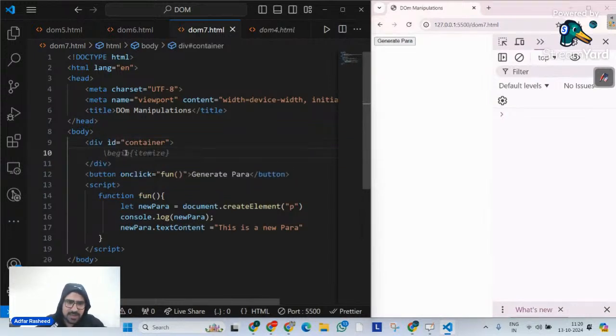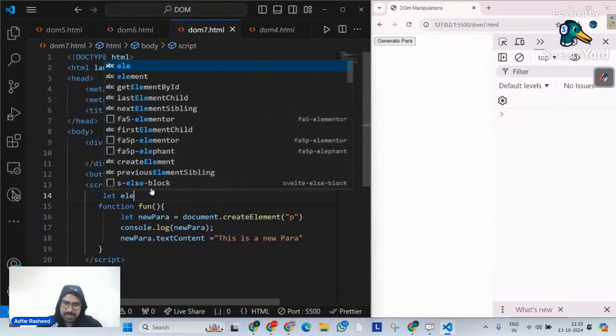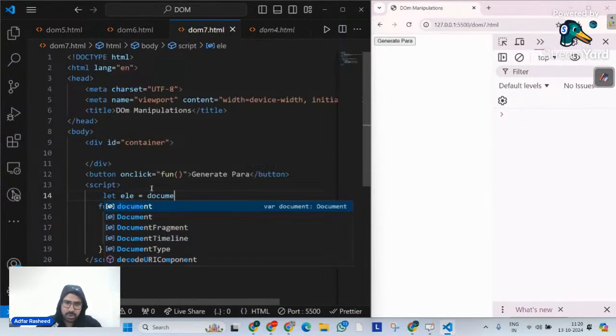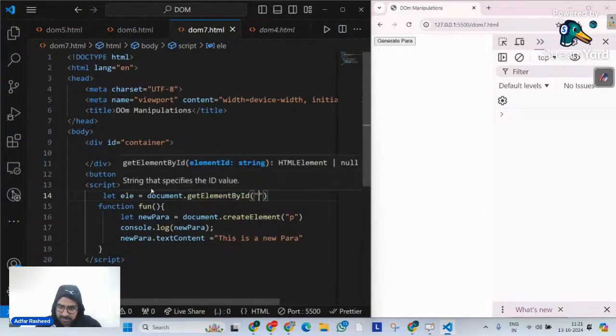And inside this div, I will simply tell it to add this p tag. So let me simply go, let my ele is equal to, on my document, please get an element by ID, and that particular ID is my container.